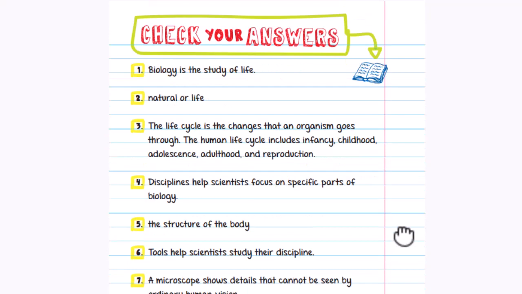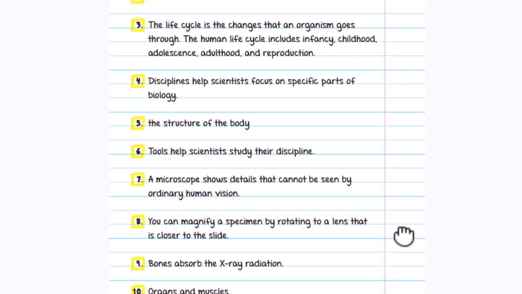Here are the answers. Biology is the study of life. It is also known as life science or natural science. The life cycle is the change that an organism goes through. The human life cycle includes infancy, childhood, adolescence, adulthood, and reproduction. Disciplines help scientists focus on specific parts of biology. Anatomy studies the structure of the body. Tools help scientists study their discipline.